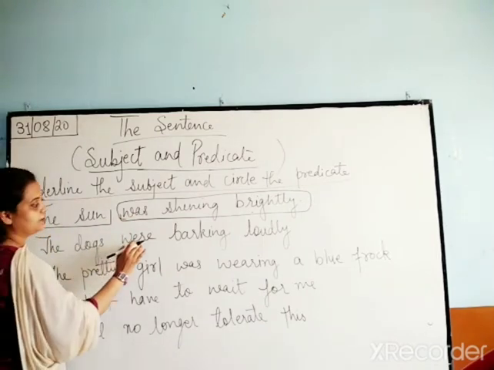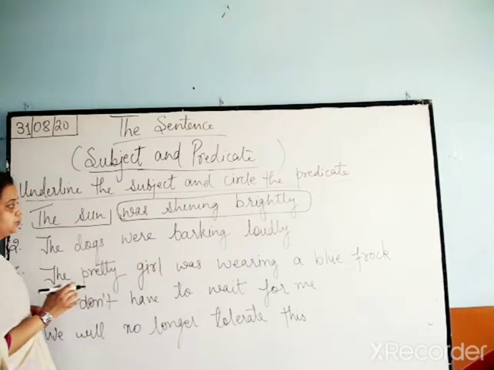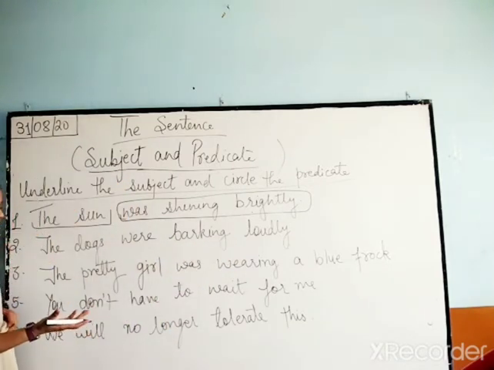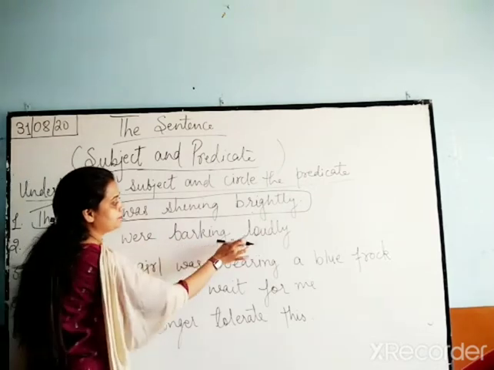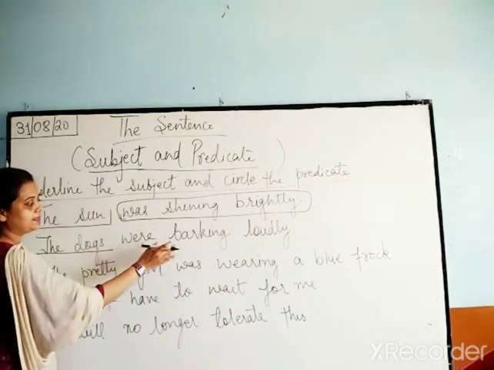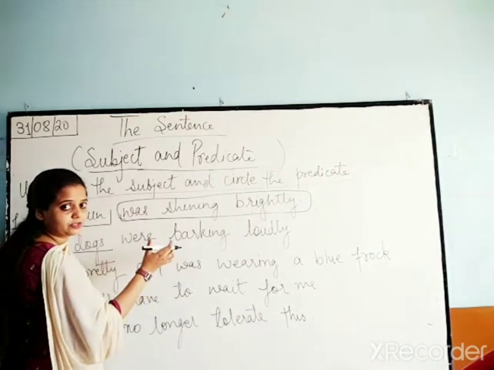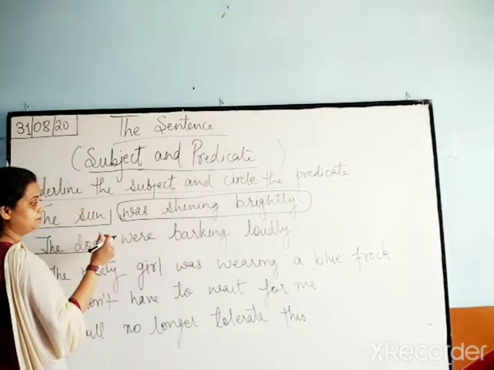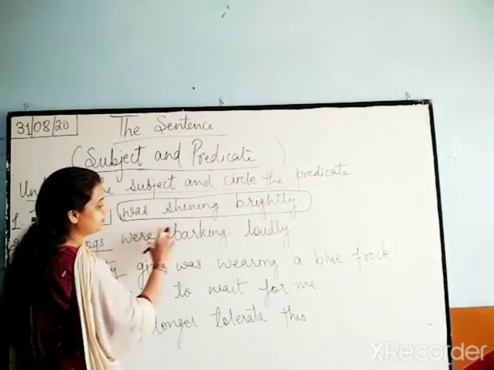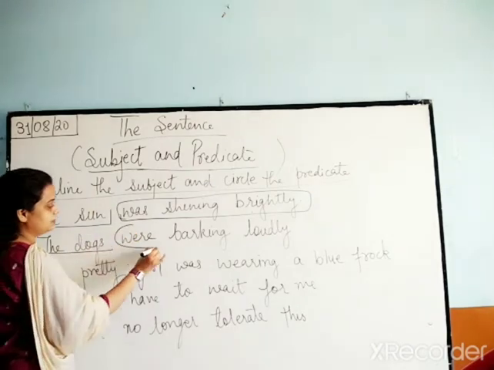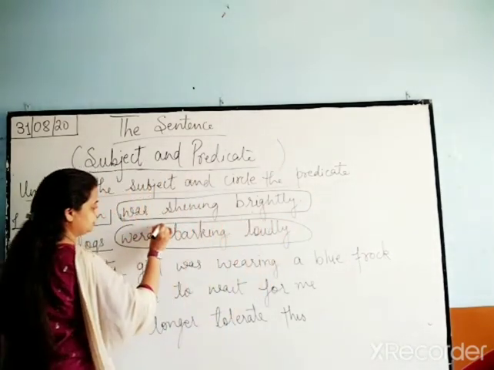The dogs were barking loudly. So who were barking loudly? The dogs. So the dogs will be your subject and your predicate is were barking loudly. So you can see that were barking is your verb. Barking is a verb. It is in the predicate side. So we will circle this.